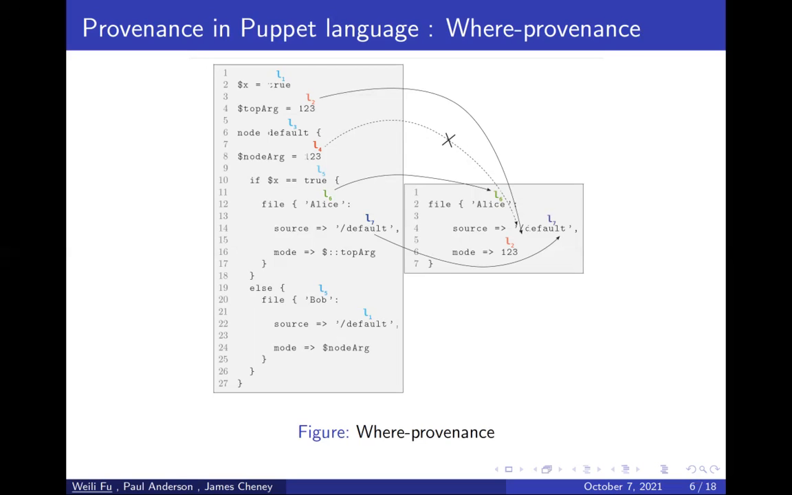And with where provenance, we can also differentiate exactly where this value is from. We see the value 123. There are two variables that have this value. And in the result, the value of mode is equal to 123. It's labeled by L2. And by the label, we know this value is from the value of top arg instead of the argument node arg.